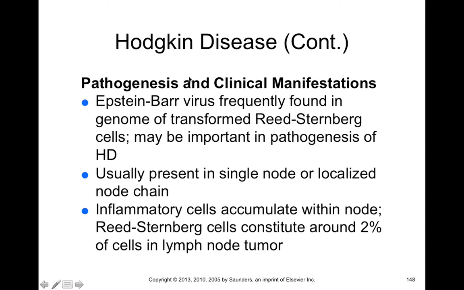So what's interesting is that Hodgkin's disease seems to be exacerbated by a virus. In some way, you can think about this as a virally transmitted form of leukemia. Now, it's usually present in a single node or localized node chain, and these inflammatory cells can accumulate within a particular node, and Reed-Sternberg cells will only constitute about 2% of the cells that you find in a lymph node tumor.